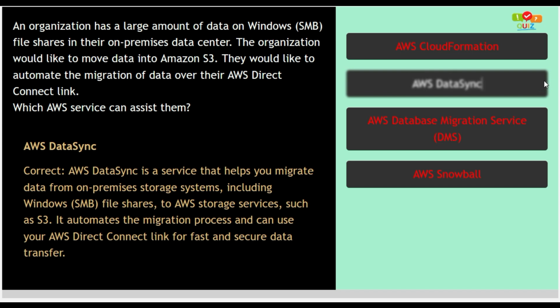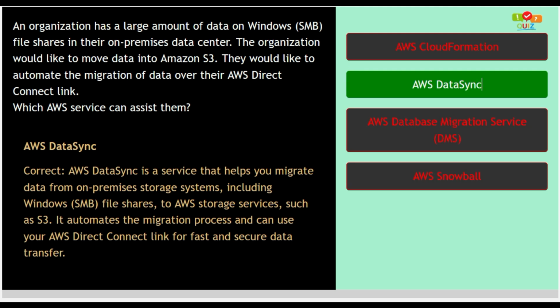Option 2, AWS DataSync, is correct. Why? Because AWS DataSync is a service that helps you migrate data from on-premises storage systems including Windows SMB file shares to AWS storage services such as S3. It automates the migration process and can use your AWS Direct Connect link for fast and secure data transfer. Okay, so option number 2, AWS DataSync, is the correct answer for this question. Okay, let us move to the next question.